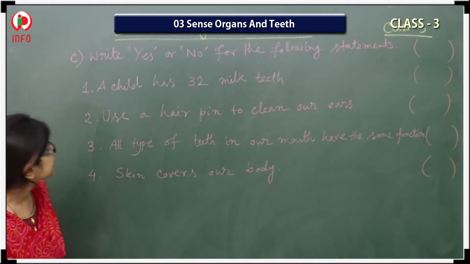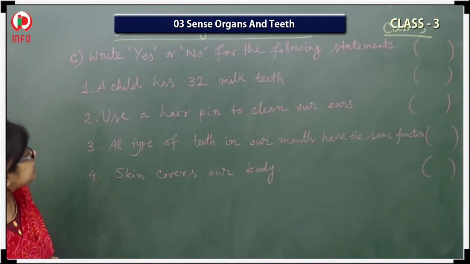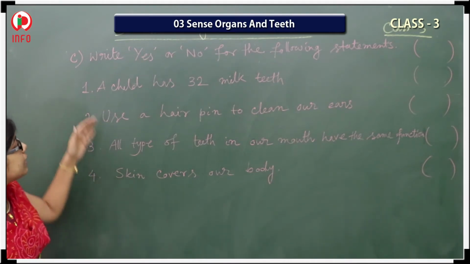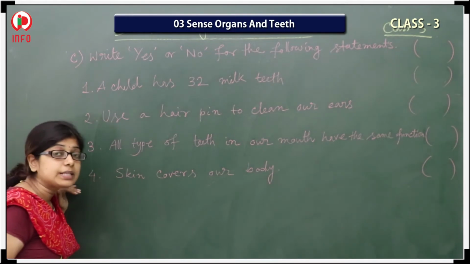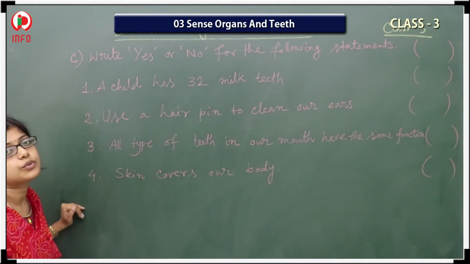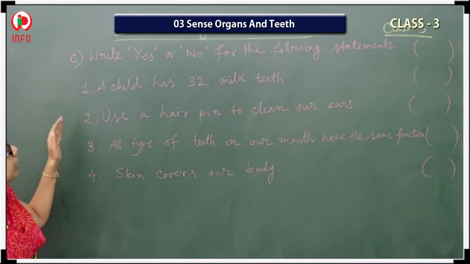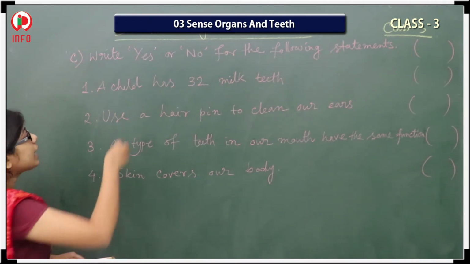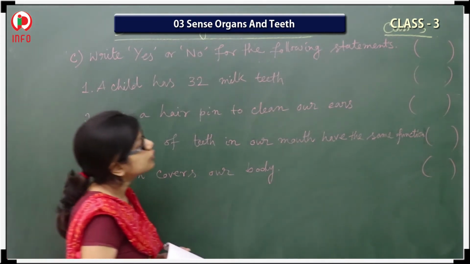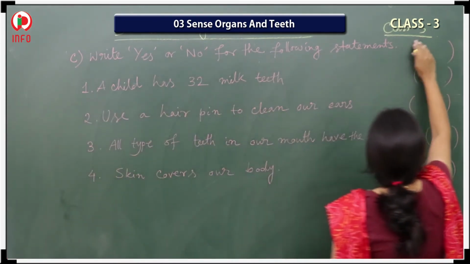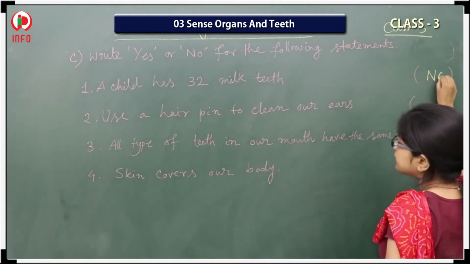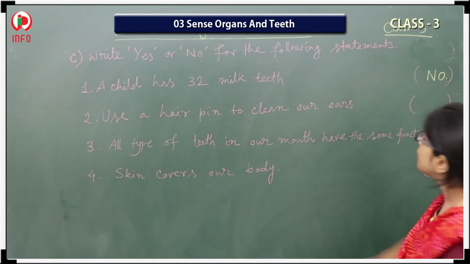Now we are going to discuss the C bit. Write yes or no for the following statements. Here, which statements are correct, you have to write yes, and which statements are wrong, you have to write no for them. So here, first one, a child has 32 milk teeth. Is it correct? No, that one is not correct. So you have to write here no inside the bracket.